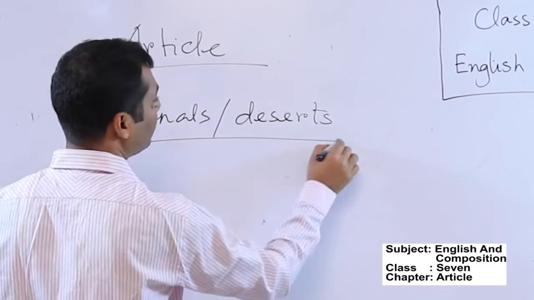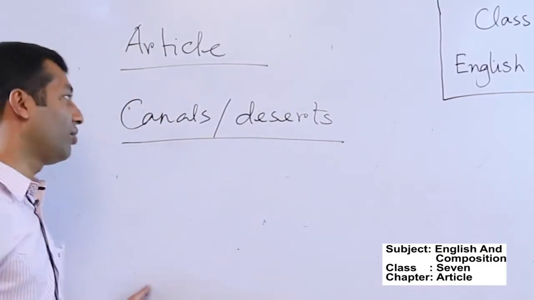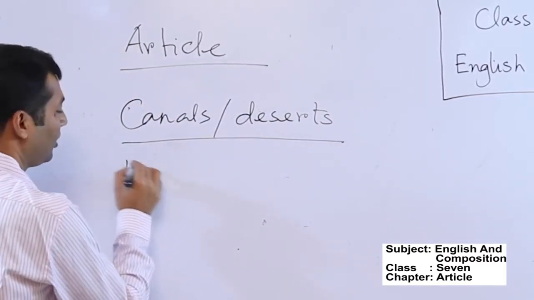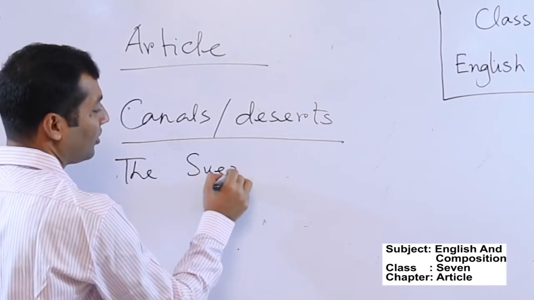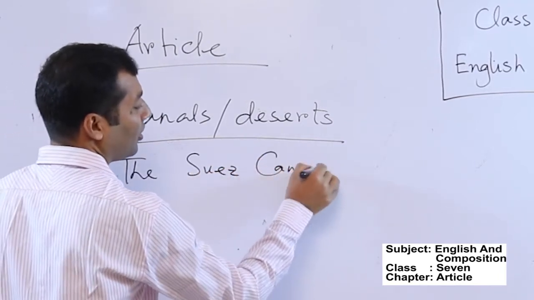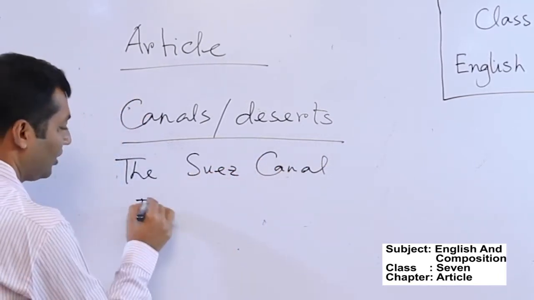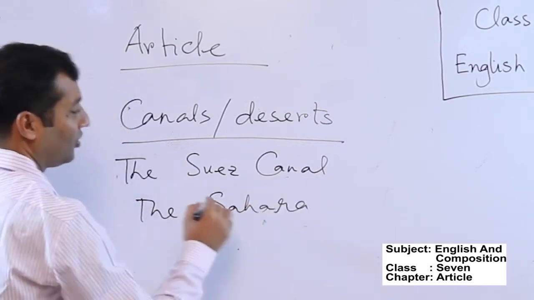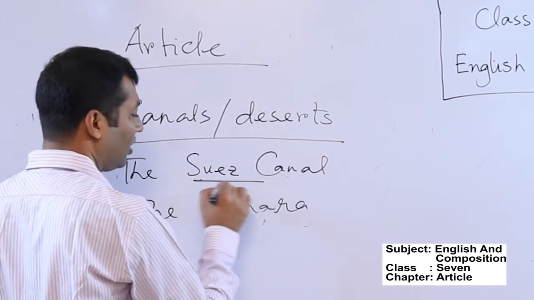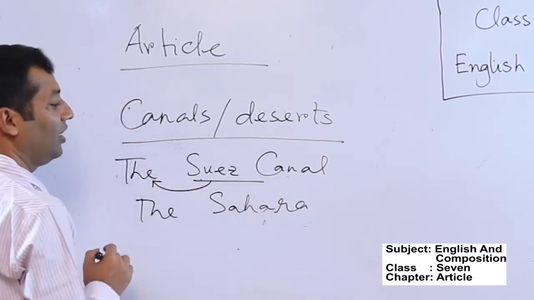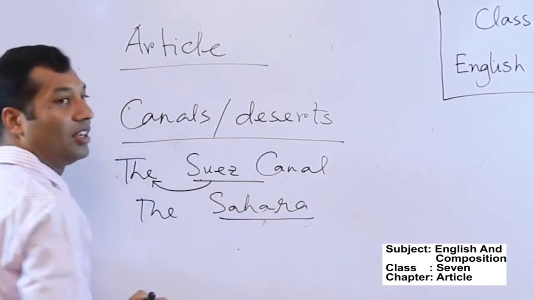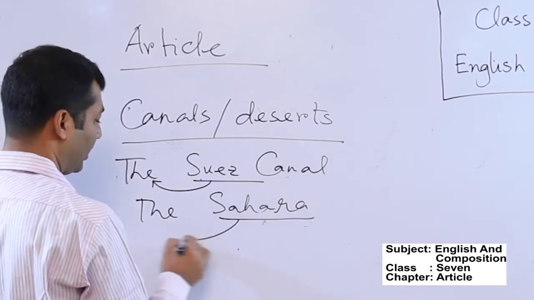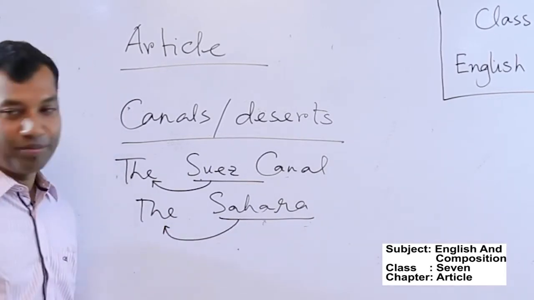We need to use the article "the" before them. For example, the Suez Canal, the Sahara. So this is the name of a canal and you need to use the article "the", and this is the name of a desert and you need to use the article "the" before them.